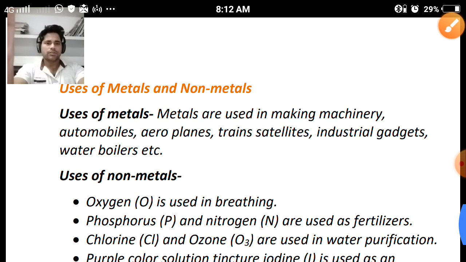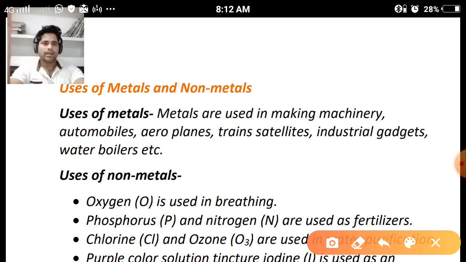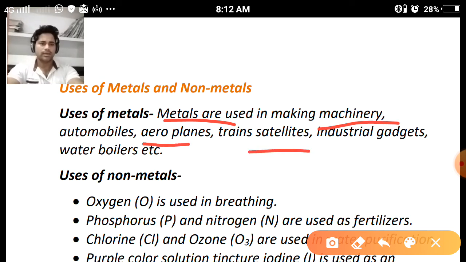Next topic, uses of metals and non-metals. Where are these metals and non-metals being used? Generally the uses of metals are very common. Metals are used in making machinery, automobiles, aeroplanes, trains, satellites, industrial gadgets, water boilers, etc. In vehicles generally you see.